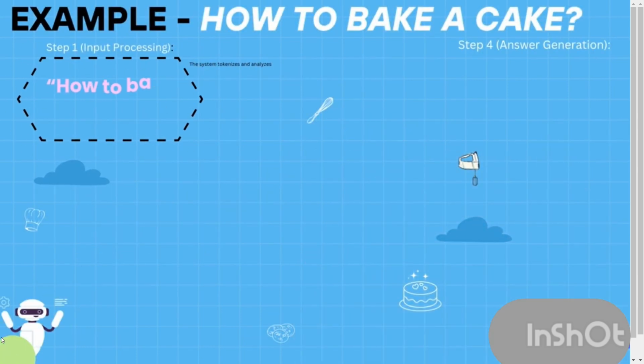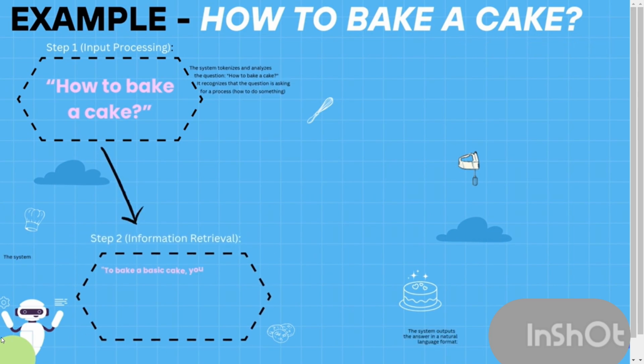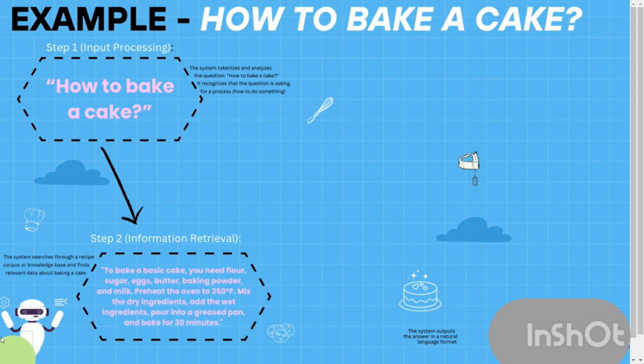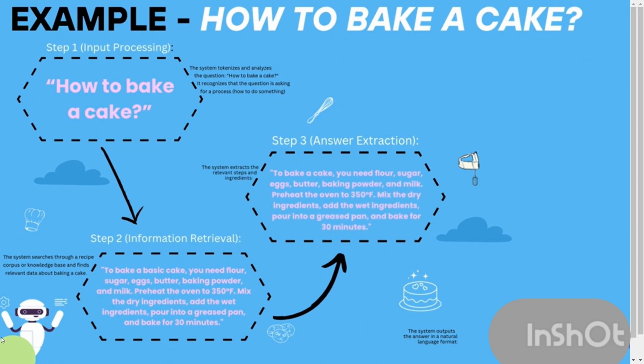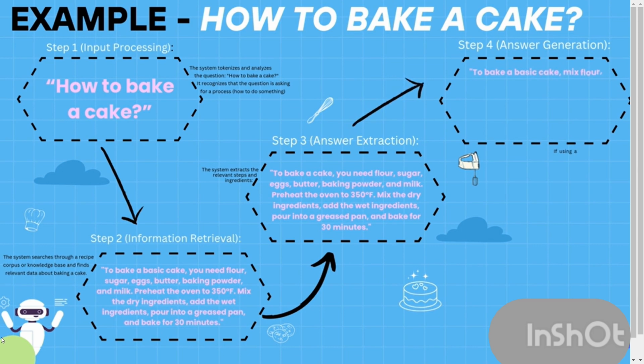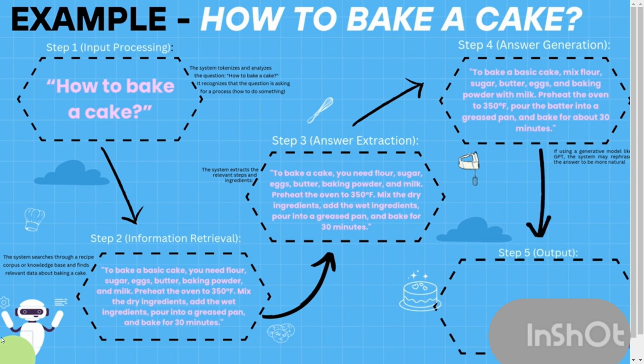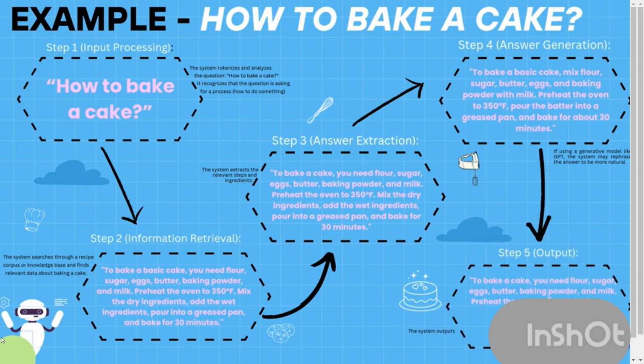Let's take a look at the diagrammatic representation of all the steps we just discussed. Wow, this makes the picture so clear.